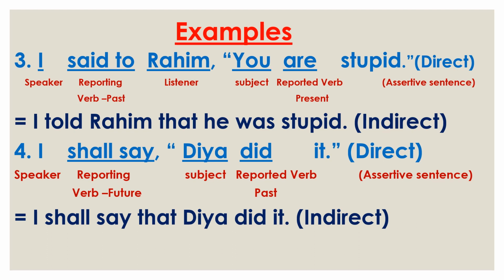And look, the reporting verb is in future tense, that's why we do not need to change the tense of the reported verb. So we find here did, we use did, and then other parts. So in this way we can change the narration from direct to indirect in case of assertive sentence.